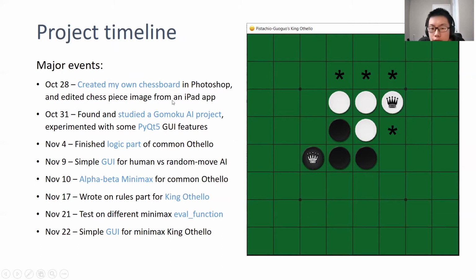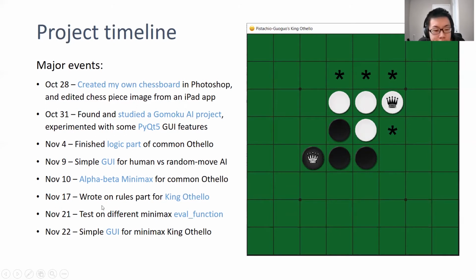And I started a Gomoku AI project. It used PyQt5, so I learned some GUI features there. And on November 4th, I finished the logic part of common Othello. On November 9th, I got the simple GUI working for human vs random move AI. On November 10th, I focused on the minimax algorithm and finished it.